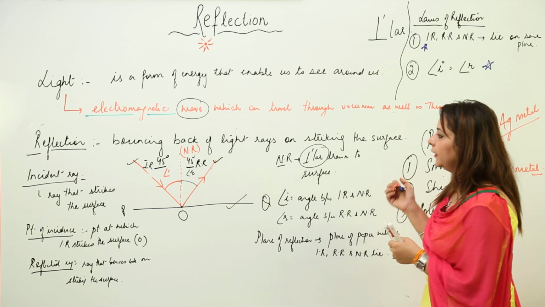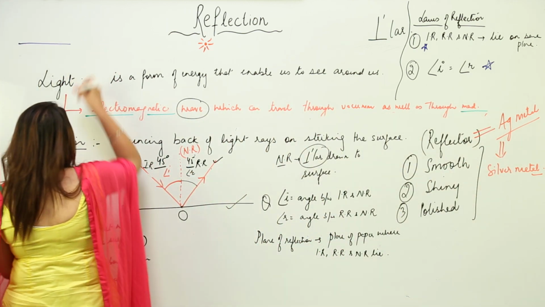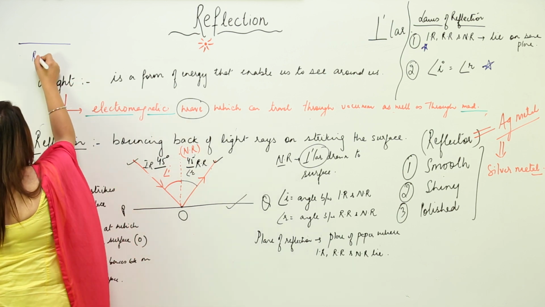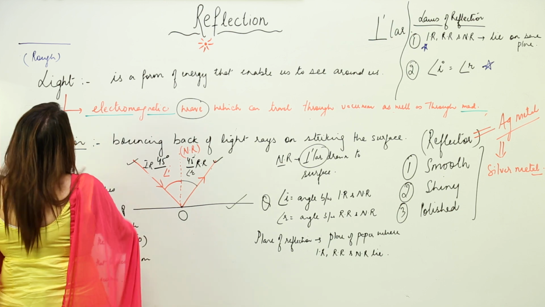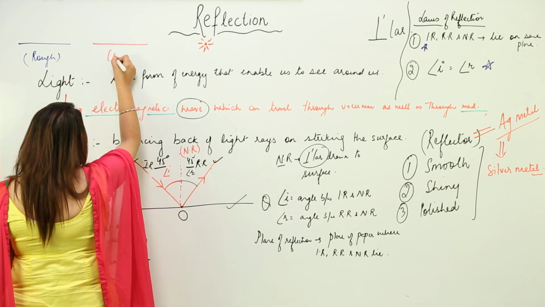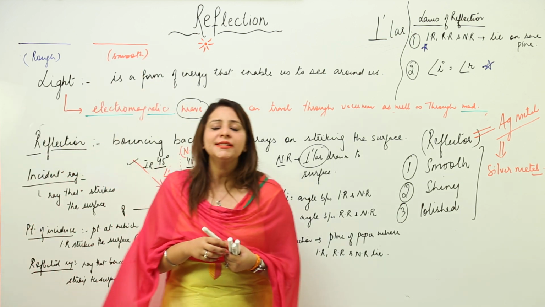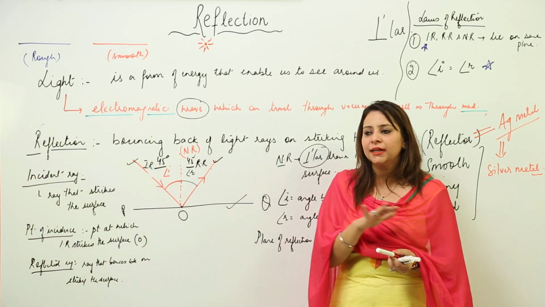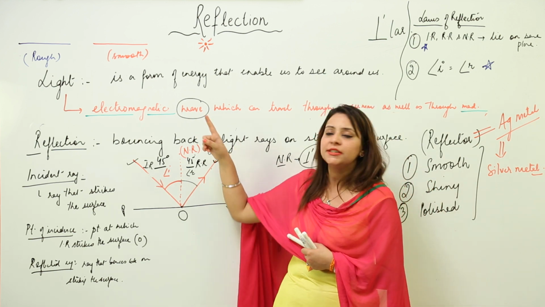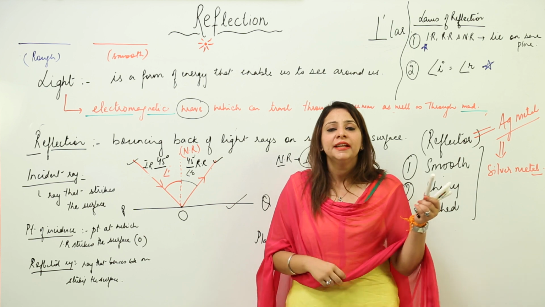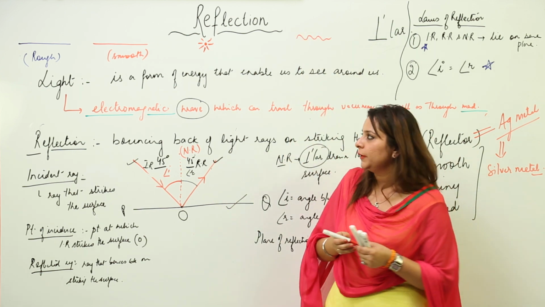So I'll just draw a figure in order to explain. See, suppose this is my rough surface, and this is my smooth surface. I think you know the difference between the rough and the smooth ones. Smooth ones are slippery, and rough surfaces are those which have irregularities in them. They have ridges and grooves between them.